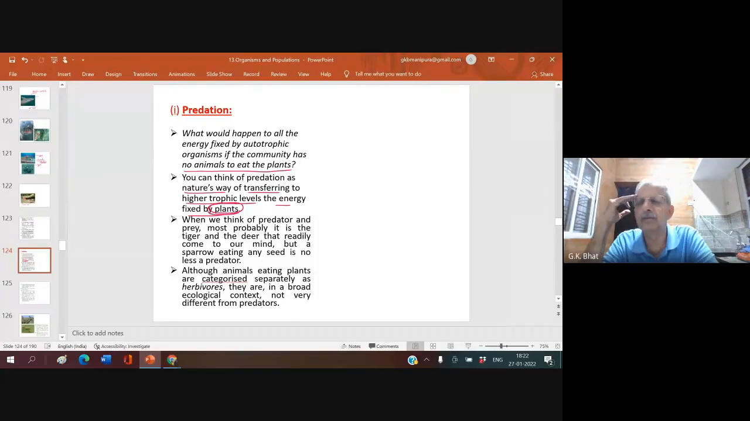Am I right? Yes, sir. Navya? Am I right? Charan? Yes. Whenever we see a tiger eating a deer, we always have sympathy for the deer. Is it not that the tiger has the right to eat a deer?